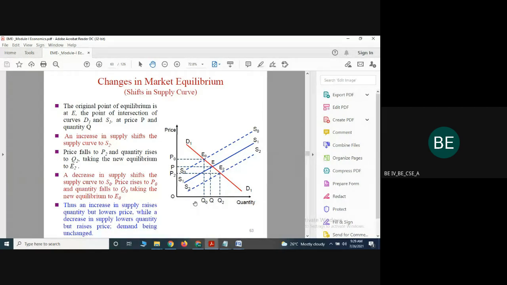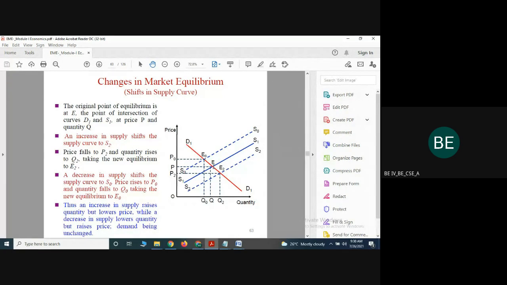In the given graph, what happened? Suppose they're explaining what is a change in market equilibrium. Here, I'm going to consider demand and supply. For example, in the given graph, the original equilibrium point is called E. What is the meaning of equilibrium point? Both of them are benefited. The demand is equal to supply. When it meets at that point, we call it equilibrium.